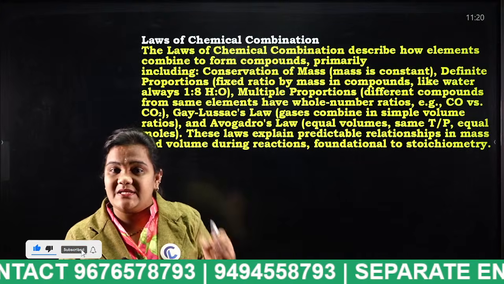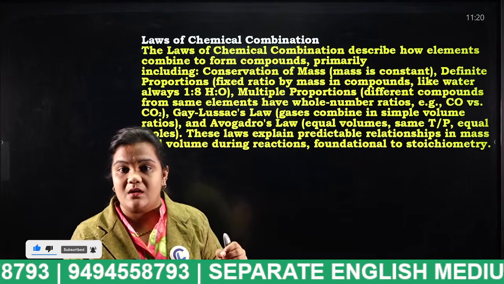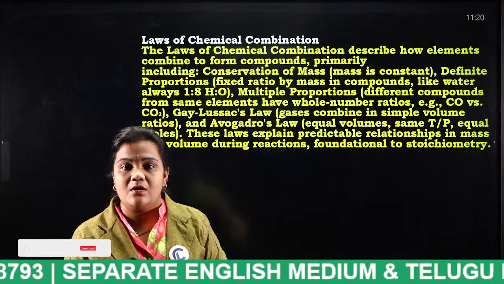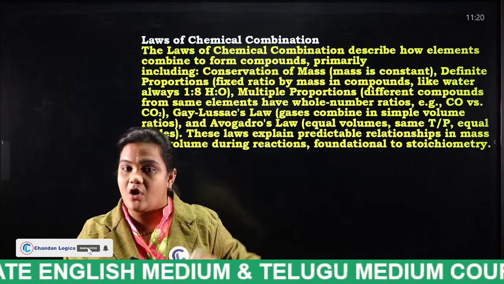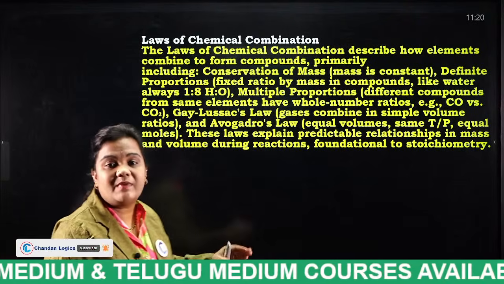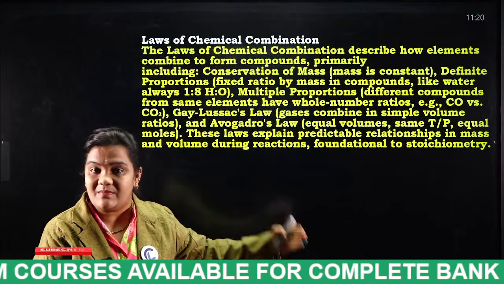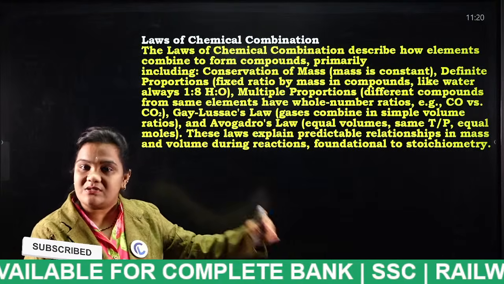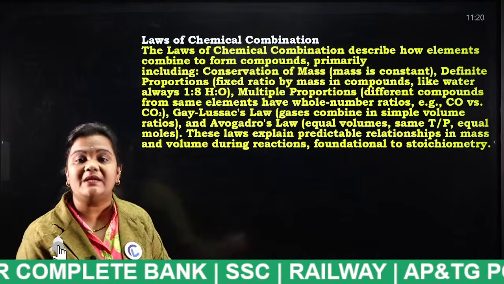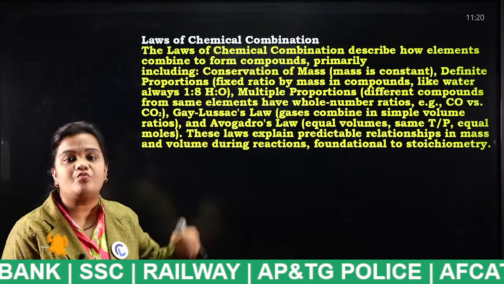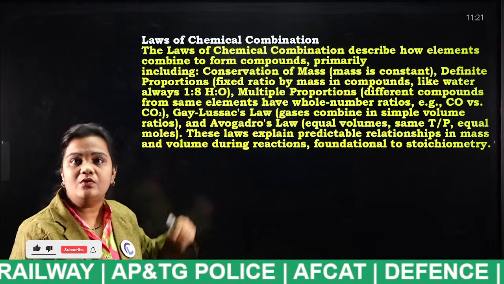At what percentage, proportion or cases do we get that particular compound? That is nothing but the laws of chemical combination. What is the process or the system involved in combining chemicals to form a compound? Now we are going to discuss that.